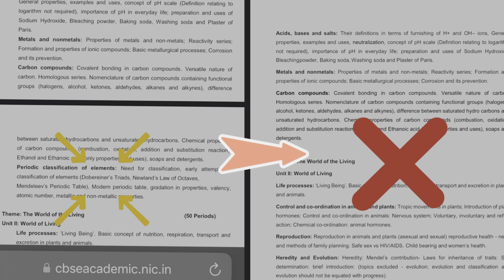The next point I would like to make is from the class 10 syllabus. In the class 10 syllabus, you can see on the left hand side of your screen, there was chapter 5. This chapter 5 was Periodic Classification of Elements in chemistry. On the right hand side, this chapter has been completely removed. Periodic classification of elements deals with the basic understanding of the periodic table, which is the fundamental basic concept of chemistry.